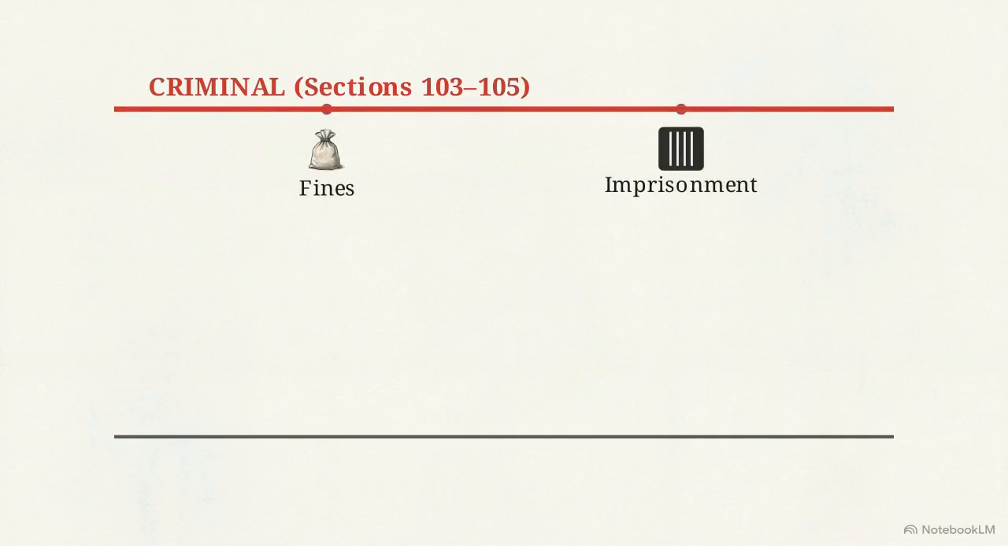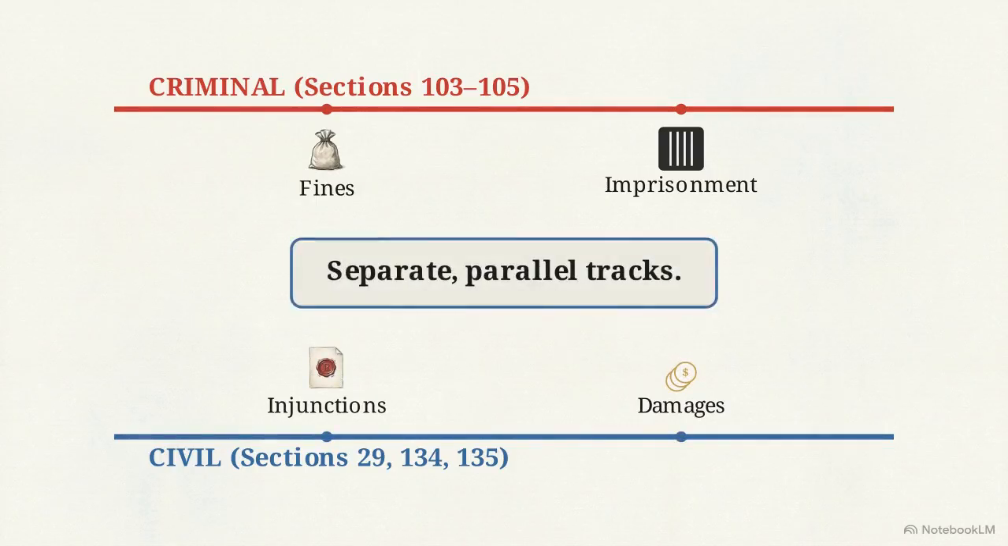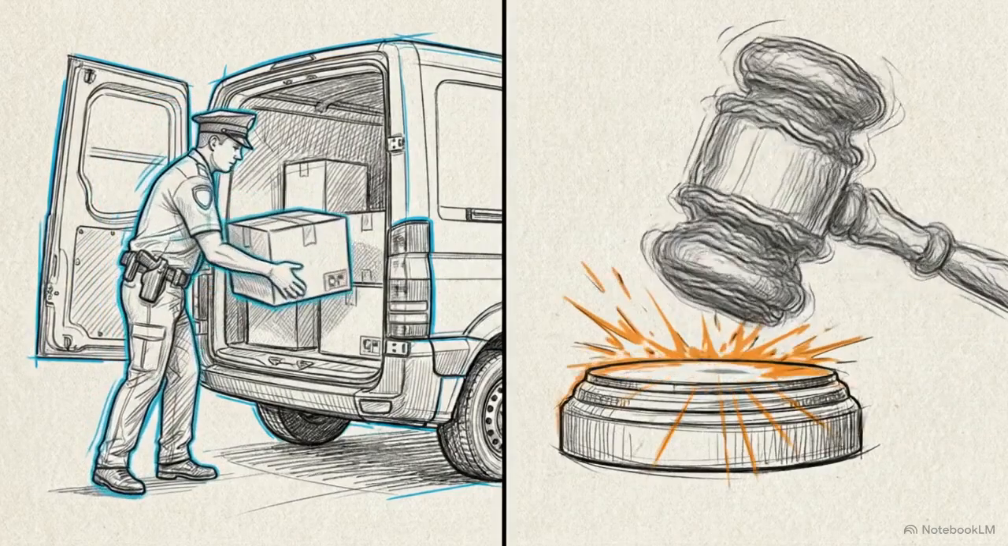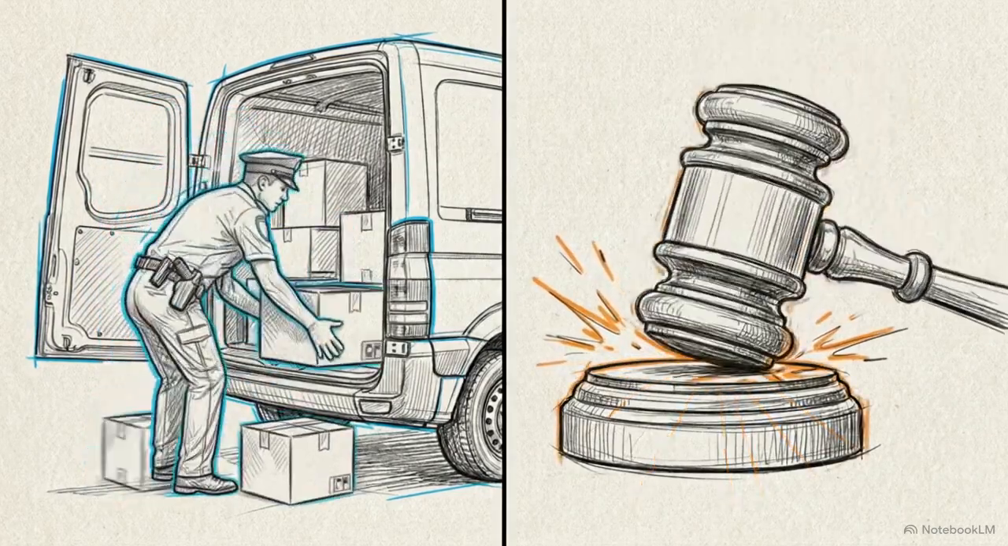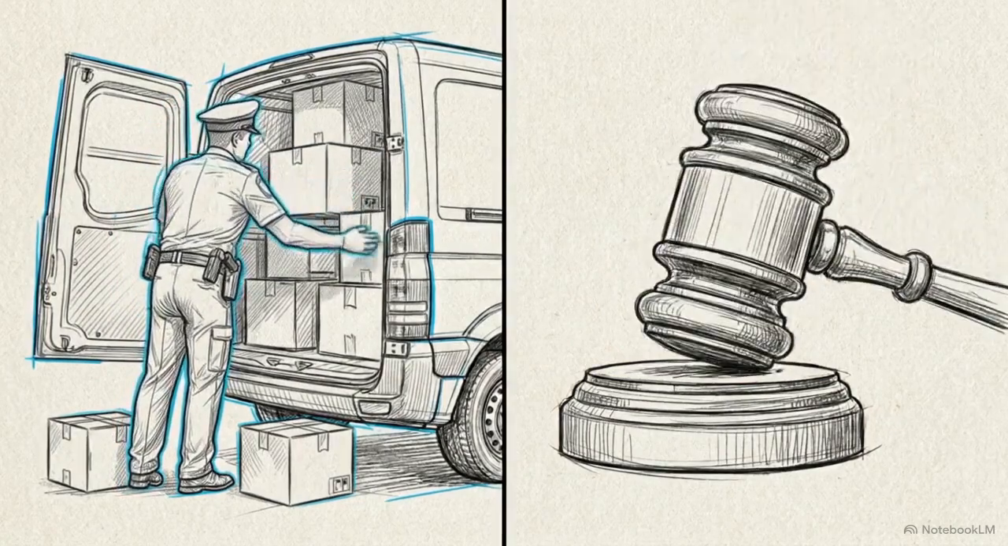On the criminal track, the state pursues Sections 103 through 105 for fines and imprisonment. Simultaneously, on the civil track, the proprietor files under Section 29 for injunctions and damages. A brand owner can pursue both routes at once, utilizing the criminal system to stop counterfeiters while using the civil system to recover financial losses.